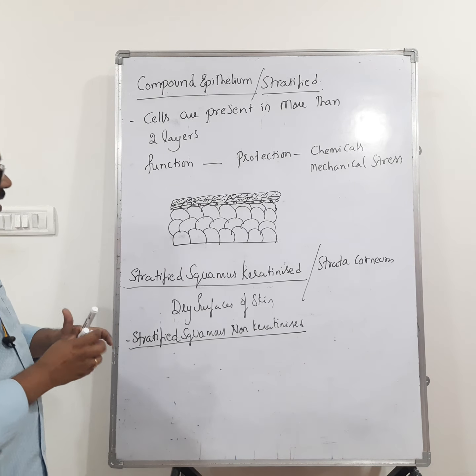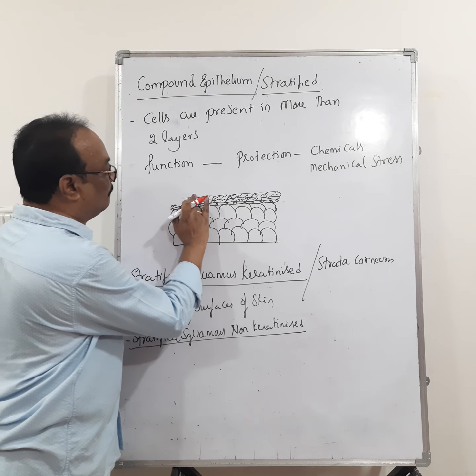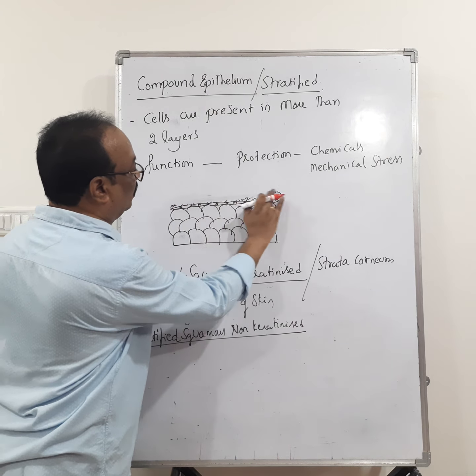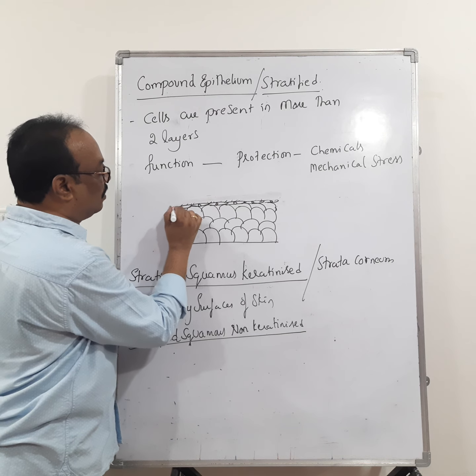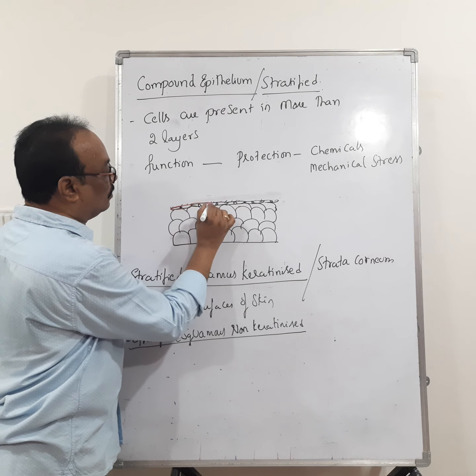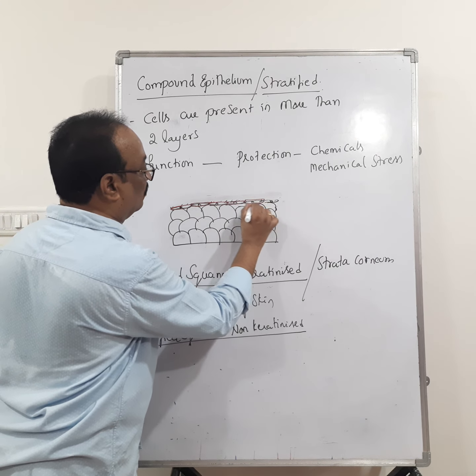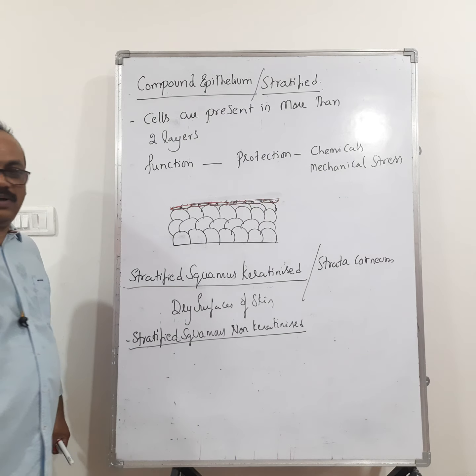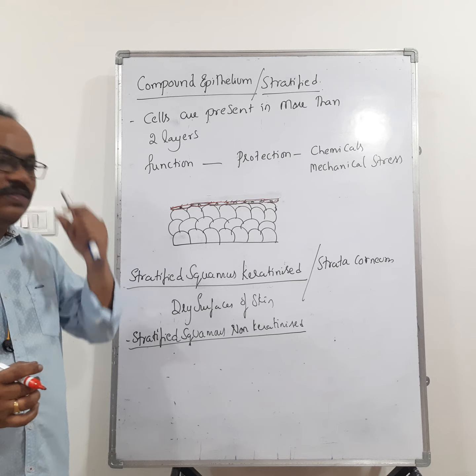In stratified squamous non-keratinized epithelium, you can see here, I am simply removing the keratin layer. The upper surface of the cell becomes flat like this and consists of a centrally located oval nucleus. So where is stratified squamous non-keratinized epithelium present?